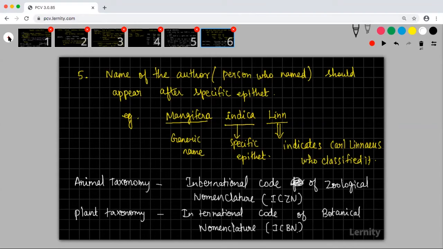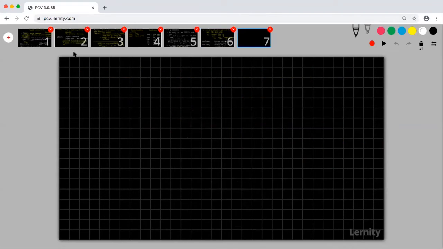Okay. So the next one is we are going to go for taxonomic categories.